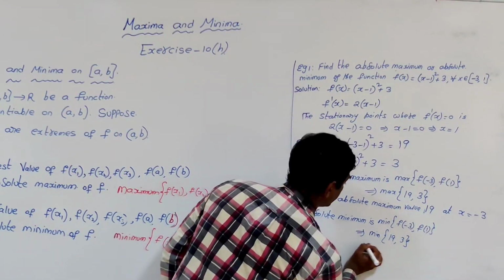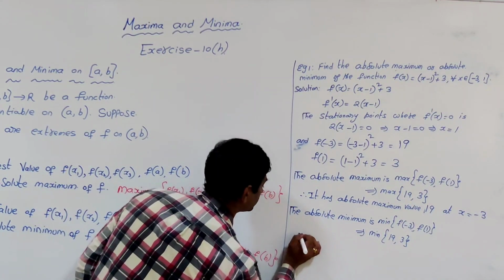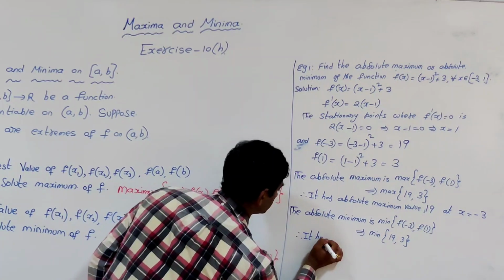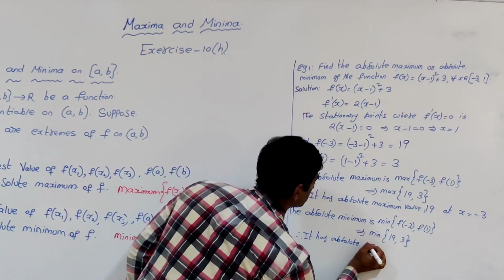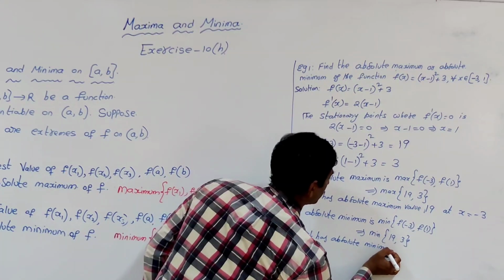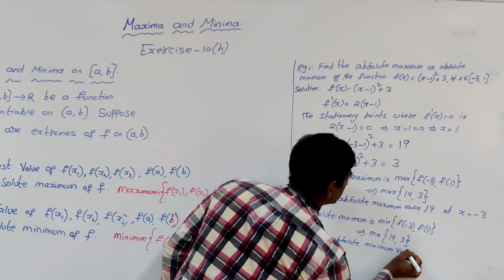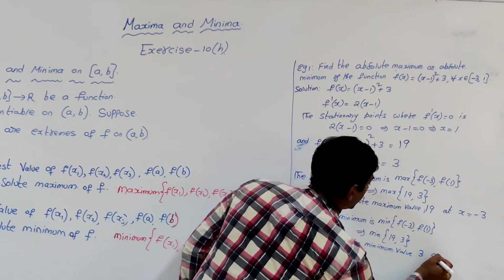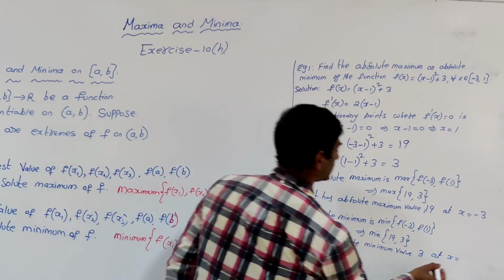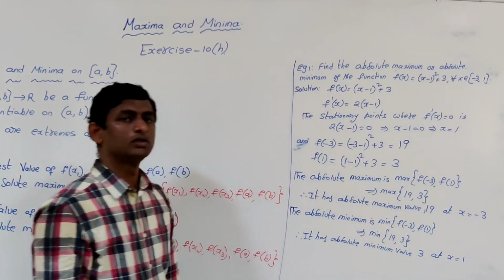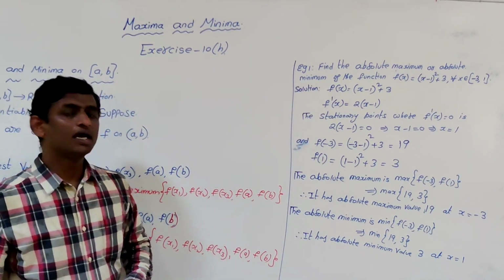So the least value is 3. Therefore, it has absolute minimum value 3 at x is equal to 1. So these are the absolute maximum and absolute minimum.